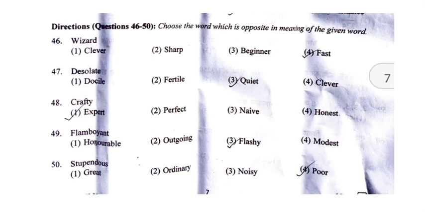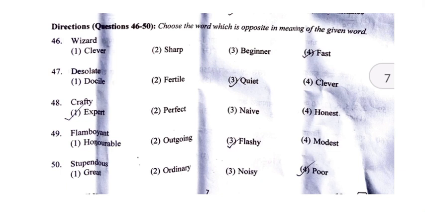Now the next question is, choose the word which is opposite in meaning of the given word. So we have to tell the antonym basically in this question. So the 46th word is wizard. Now wizard means what? It is basically a person who has magical powers or a person who is very good at something. Now here the options are clever, sharp, then we have beginner and fast.